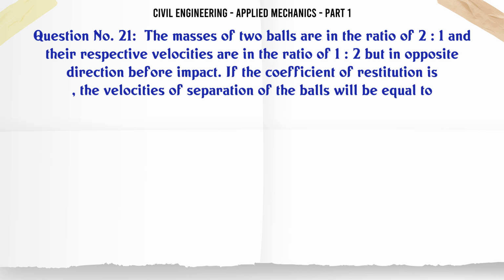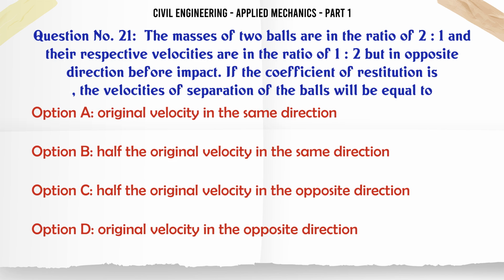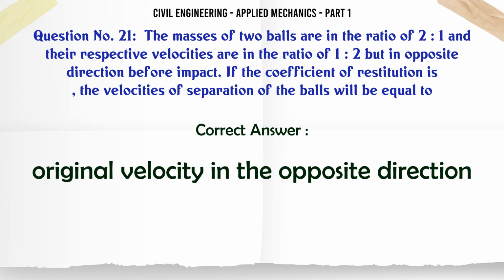The masses of two balls are in the ratio of 2:1 and their respective velocities are in the ratio of 1:2 but in opposite direction before impact. If the coefficient of restitution is 1, the velocities of separation of the balls will be equal to A. original velocity in the same direction, B. half the original velocity in the same direction, C. half the original velocity in the opposite direction, D. original velocity in the opposite direction. The correct answer is original velocity in the opposite direction.